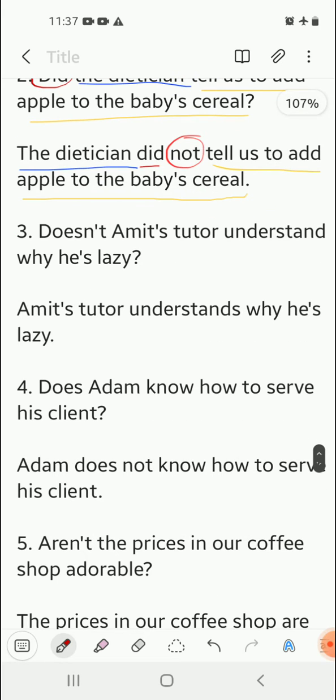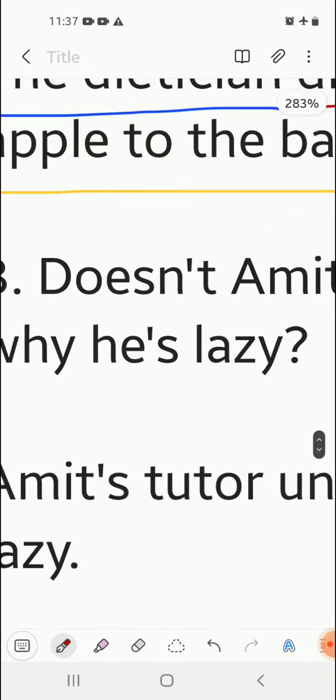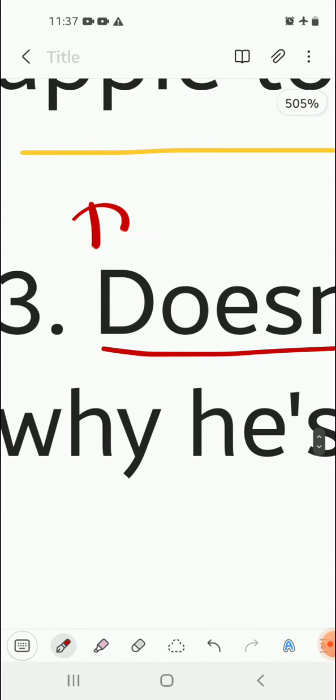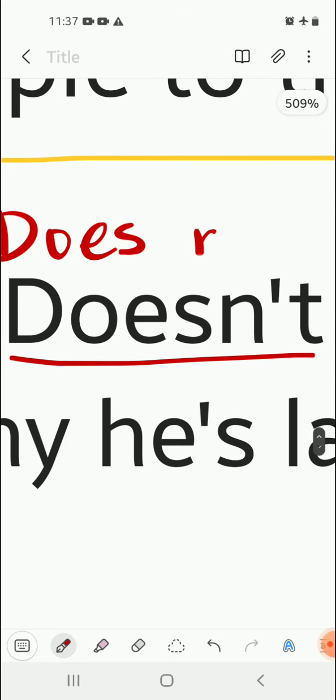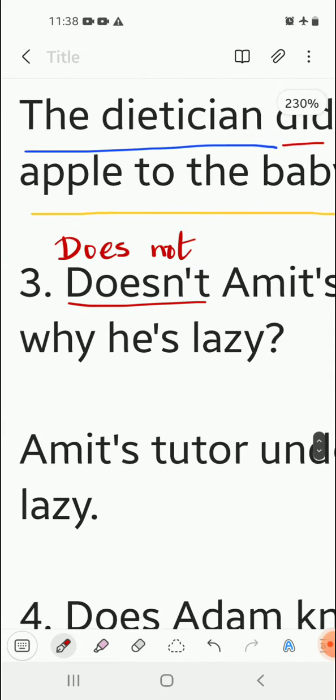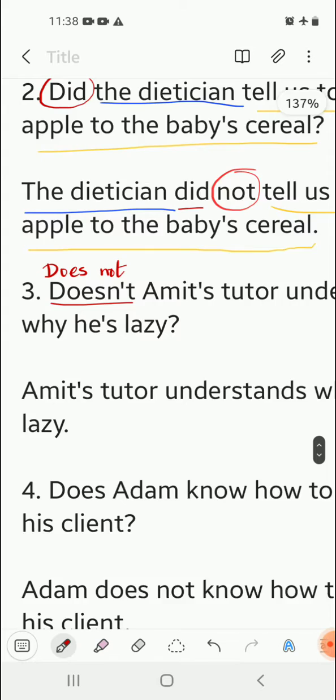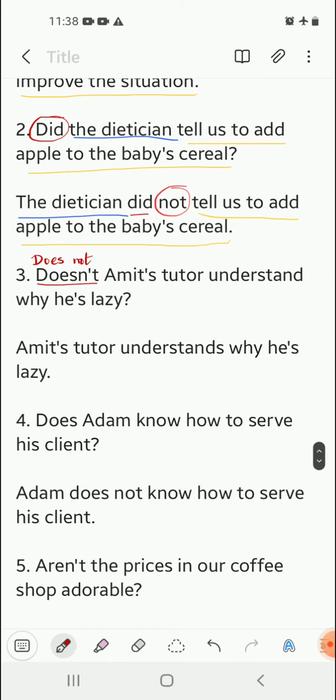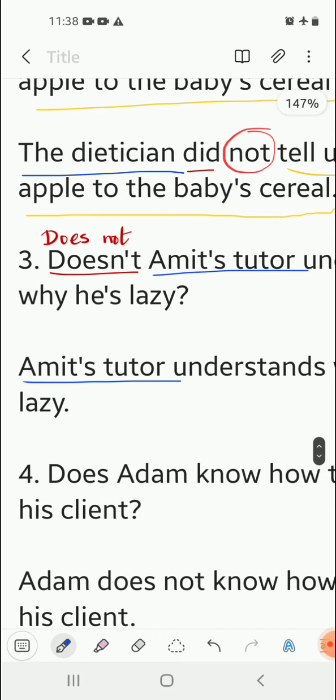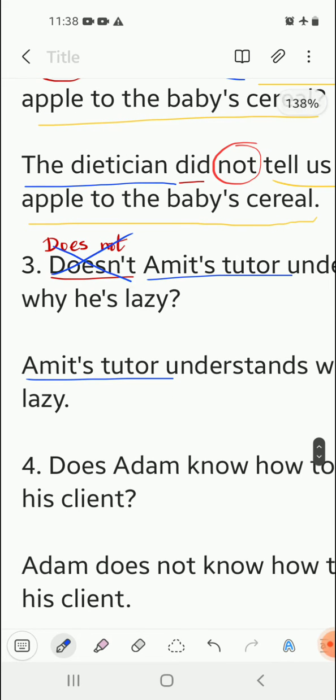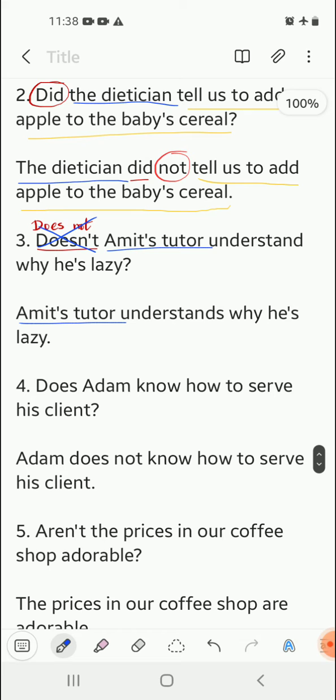Doesn't Amit's tutor understand why he's lazy? So doesn't means does not. So there is already a not in the question. So in the assertive sentence there will be no not. Not will not be used. Amit's tutor understands. So spot the subject of the sentence. The subject of the sentence is Amit's tutor. So we're going to start with Amit's tutor because the interrogative sentence is already in negative form. So that is why we do not have to write this does not. We will simply come to the subject.